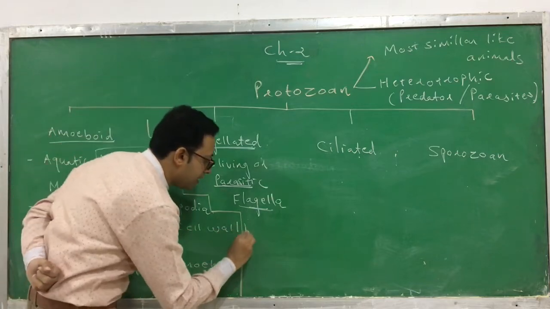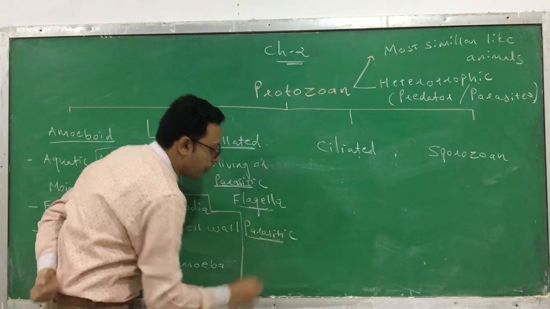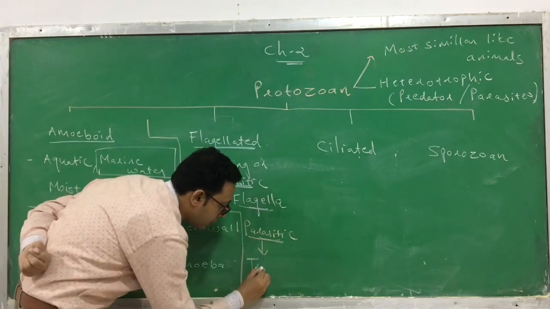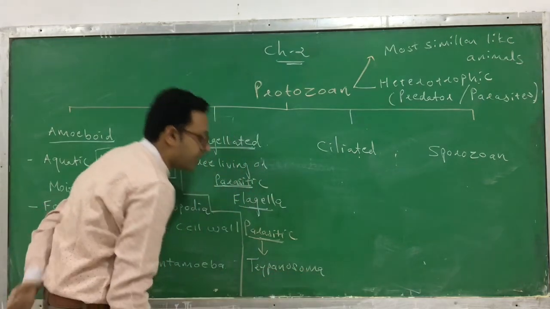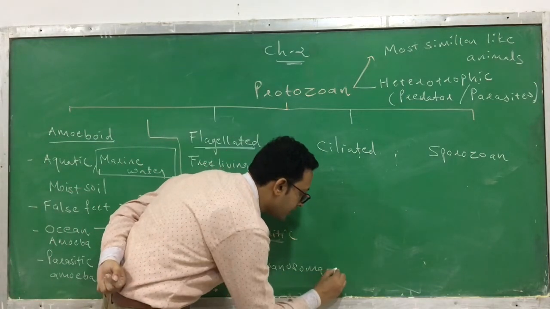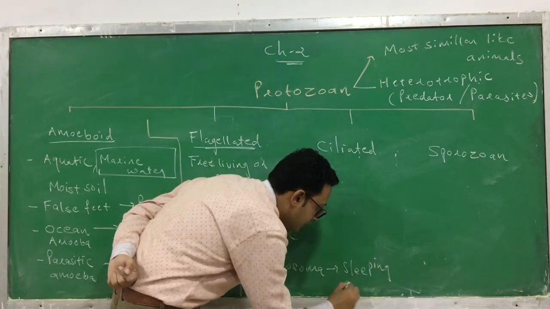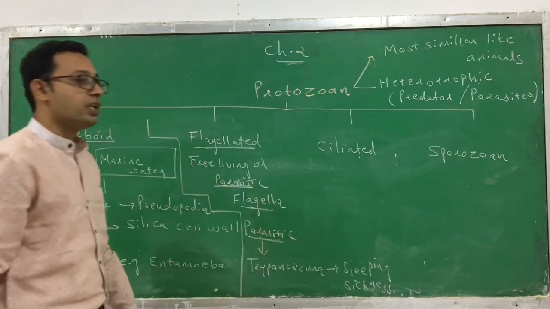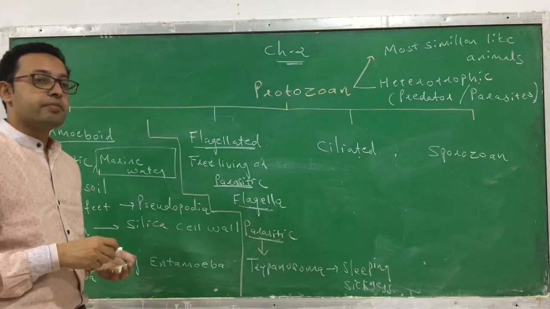So I am giving you an example of parasitic flagellated protozoa, and the example is Trypanosoma. This Trypanosoma is parasitic and is able to cause a disease. So which disease is caused by it? It is sleeping sickness that is produced by this flagellated protozoa. So this is all about the characteristics of flagellated protozoa.